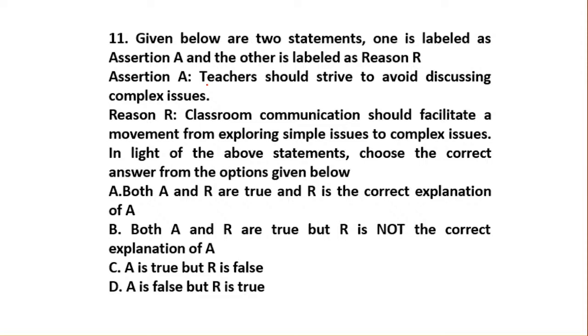The assertion says that teachers should strive to avoid discussing complex issues in the classroom, I mean to say teachers should strive to avoid discussing complex issues. Now the reason they have given: classroom communication should facilitate a movement from exploring simple issues to complex issues. So what exactly does it tell with the statement? How is the statement correct? So it talks about the assertion, what teachers should discuss or not, and what classroom communication should facilitate.